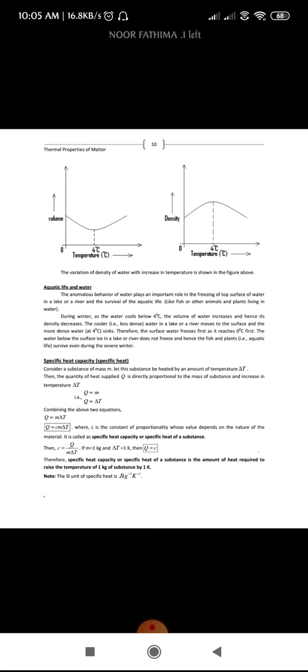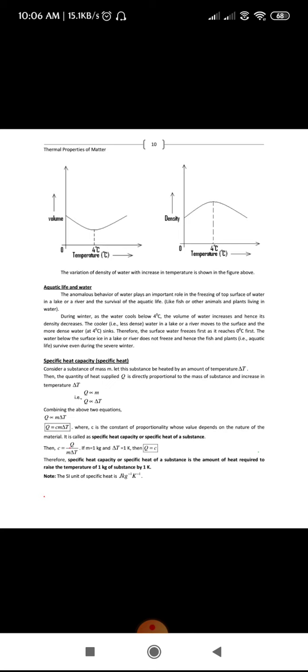So the temperature of the water at the top surface keeps on decreasing, and its density keeps on changing. The water that becomes denser sinks to the bottom.